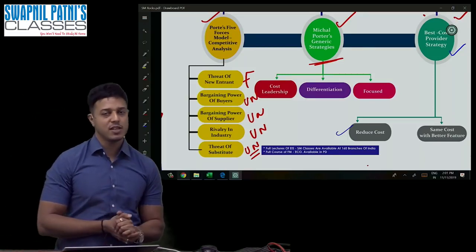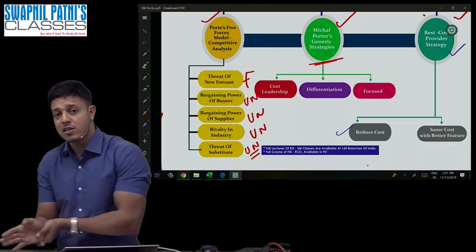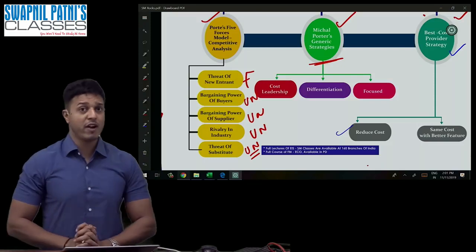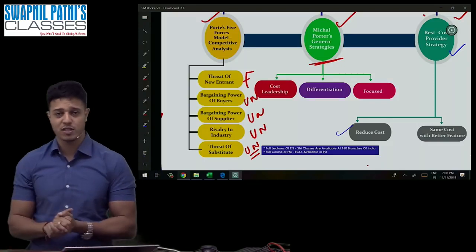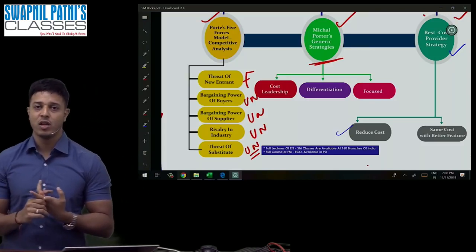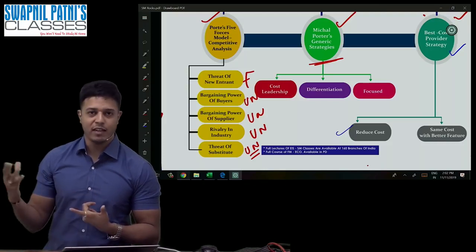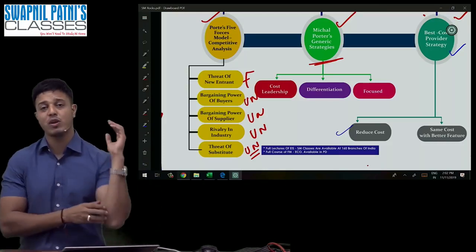Michael Porter's generic strategy is broken down into two parts, broad and narrow. Narrow is again divided into two parts, and broad is also divided into two parts. That is cost and differentiation, cost and differentiation. And guys, tell me about Apple. Apple is differentiation, China phone is a cost approach, SPC again differentiation, and Nike differentiation. Jio is using both the approaches together.